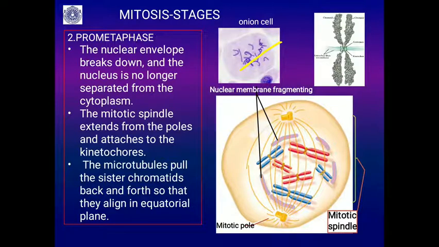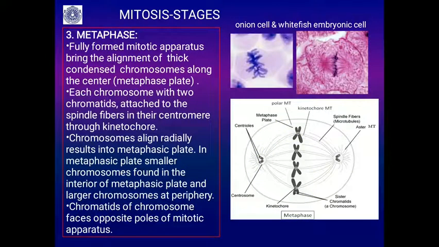The mitotic spindle extends from one pole to the other. Already the mitotic poles are established, and these chromosomes attach to the spindle fibers with the help of the kinetochore, that you will be able to see in this picture. Microtubules pull the sister chromatids back and forth so that they align in the equatorial plane. This is what I said. It is the pro-metaphase. In the metaphase they align on the equatorial plane. So these spindle fibers attach these chromatids and bring their alignment on the equatorial plane.